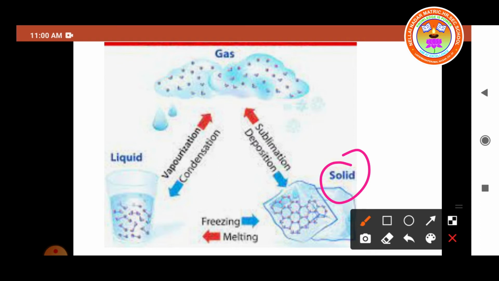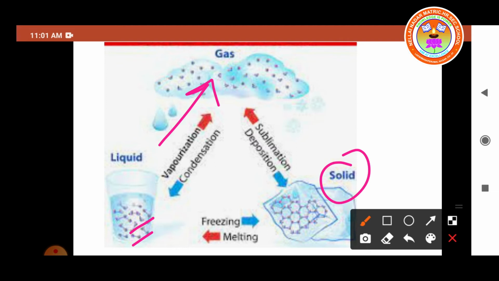The solid is heated and melted, and it becomes the liquid state. Again we give heat energy, and the liquid becomes gas. Again when the heat is removed, it becomes solid. So this is taken as change of state.